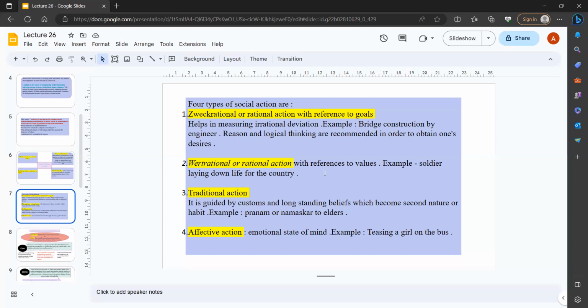Example: pranam or namaskar to elders. We have followed this practice since ancient times and sustain it in the modern era as well. So it is known as traditional action.